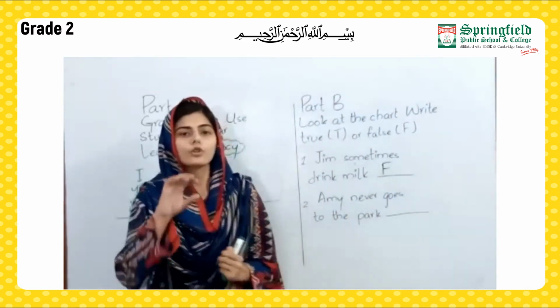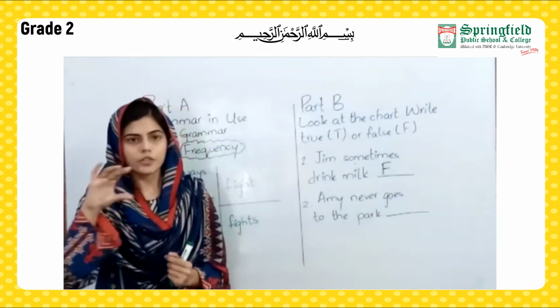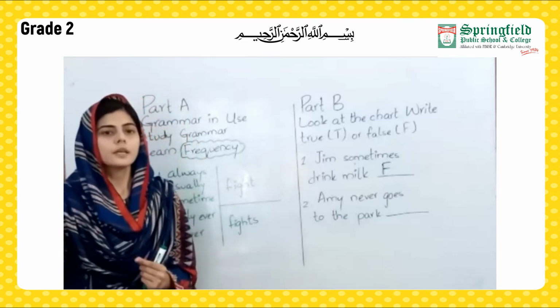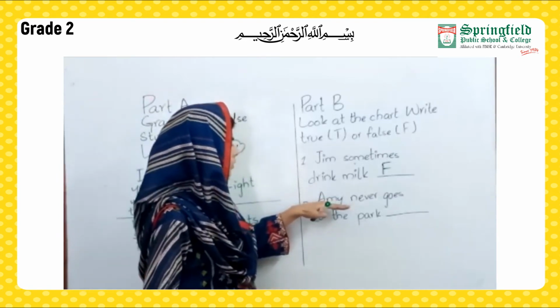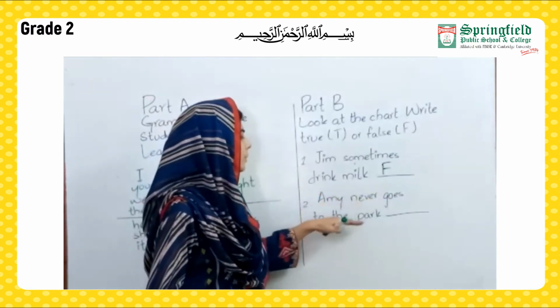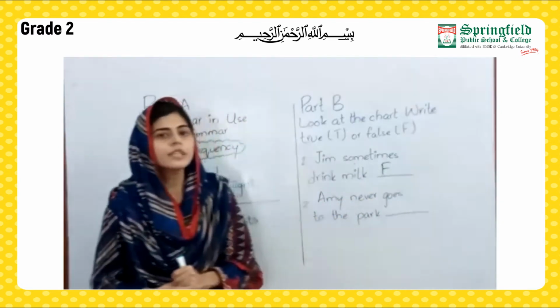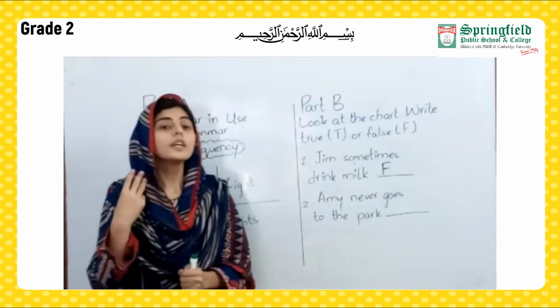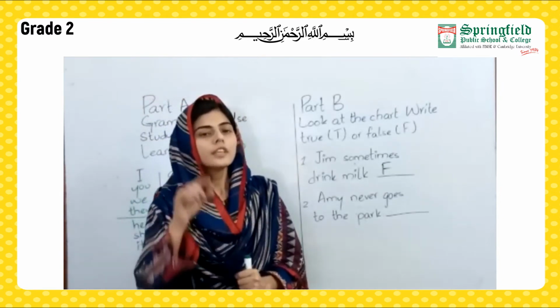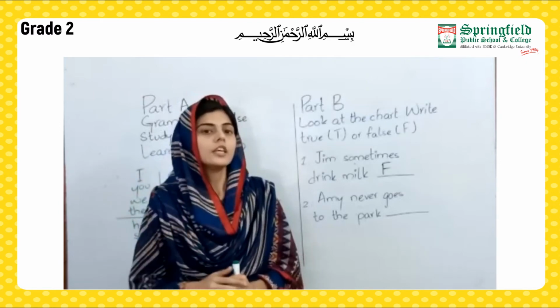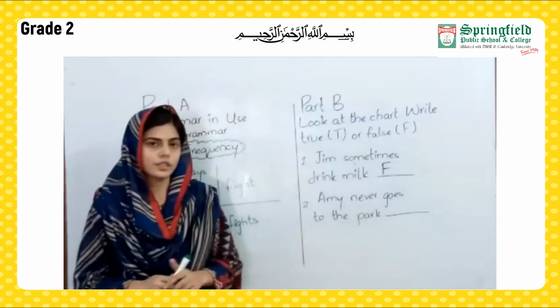Below the chart we also have the expressions always, usually, sometimes shown by the tick marks. Now for the next one, Annie never goes to the park. As you can see, there are 3 ticks in going to the park in front of Annie. So these 3 ticks indicate usually. So this statement is also false.